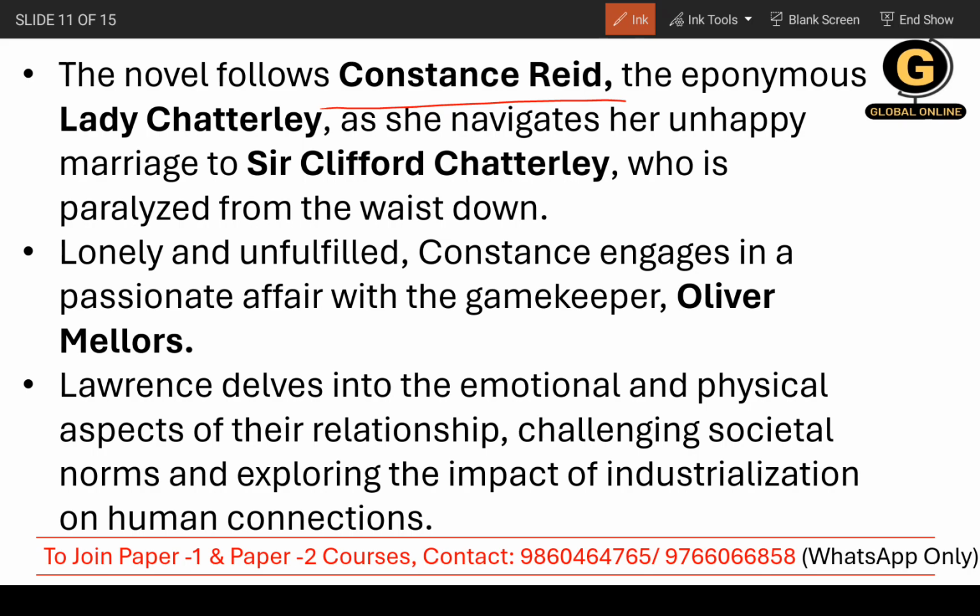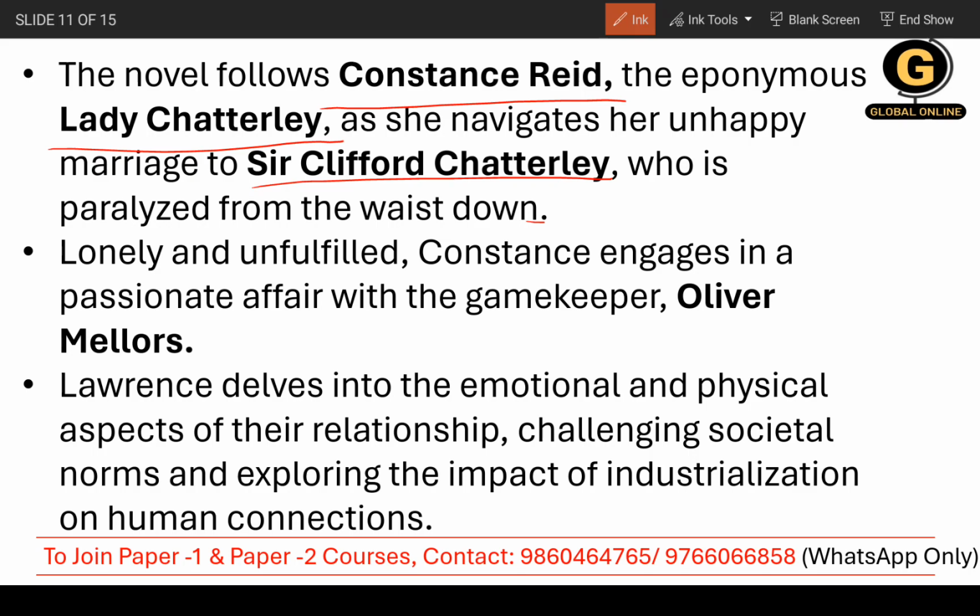Now, the main focus is Constance Reid. The eponymous Lady Chatterley, basically she is known as Lady Chatterley, as she was very unhappy in her marriage to Sir Clifford Chatterley, who is paralyzed from the waist down. Now she started experiencing loneliness and unfulfillment, so she started finding that love, that fulfillment somewhere else.